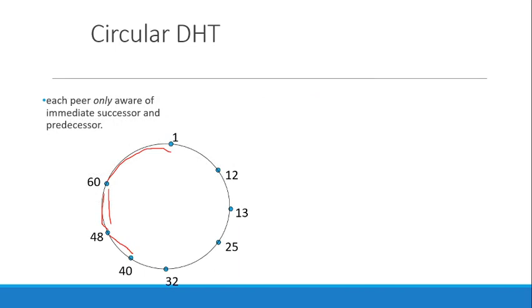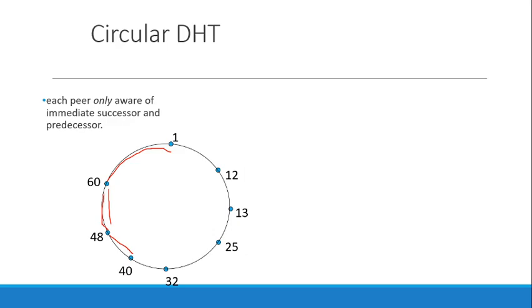The second concept of hash table that can be implemented in peer-to-peer applications is the circular distributed hash table. In the circular distributed hash table, peers do not know about all or some number of connected peers, but they know only their successor and predecessor: who is connected as a successor to them and who is connected as a predecessor.